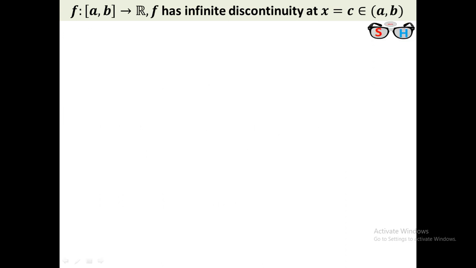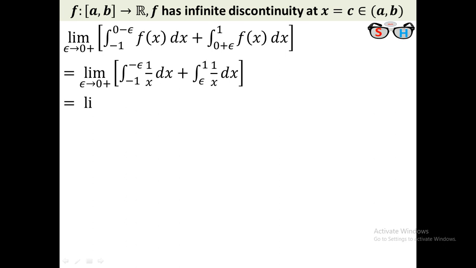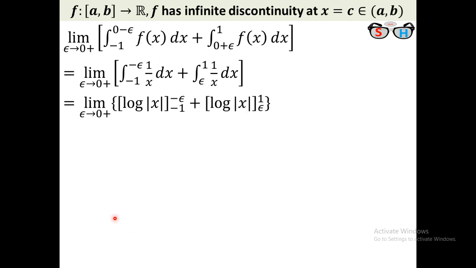Now you have to calculate that. You see that this will be finite. Now put f(x) equal to 1 by x. If you integrate f(x), this will be log of mod x. Now if you put the limits, this will be log of mod of minus epsilon, that is log of epsilon, minus log of mod minus 1, that is minus log 1.